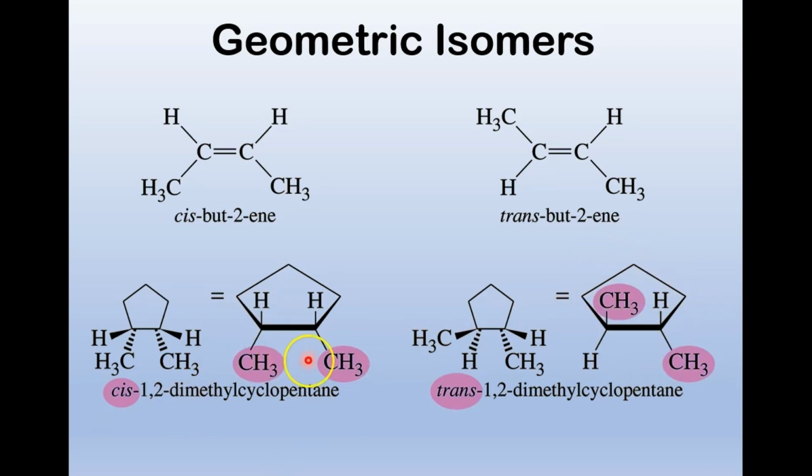Since the two groups are on the same face of the ring, think about heads and tails, this is on the same side. You think of this as a coin. So we name this cis-1,2-dimethylcyclopentane. And here the two methyl groups are on opposite sides. It's still named 1,2-dimethylcyclopentane, but we put the word trans, and that tells you one methyl is on one face of the ring and the other is on the other face of the ring. So we call these geometric isomers, and we'll have more to say about these later.